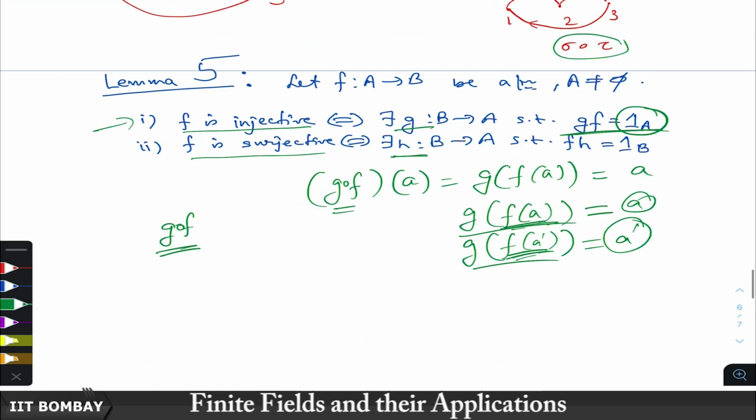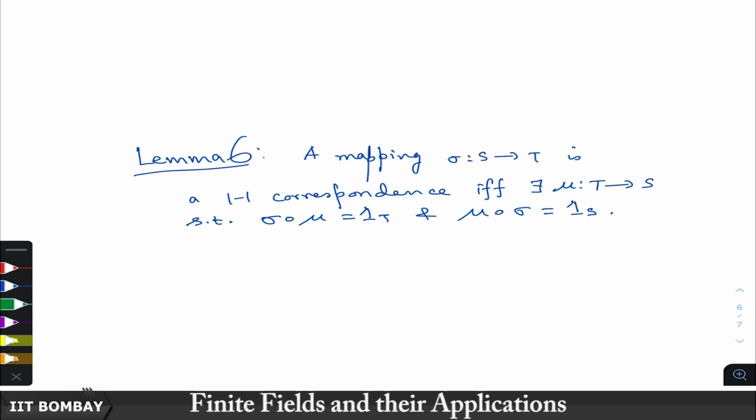This is almost the same as what we have said here. It says that a mapping sigma from S to T is a one-to-one correspondence, that is, bijective, if and only if there is an inverse of that map. That is, there is a mu which is both a right inverse and a left inverse of sigma. We know that if sigma is one-to-one, then there is a left inverse, and if sigma is onto, then there is a right inverse. But now we are saying slightly more than that: there is a single map which is both the left inverse and right inverse of that map.